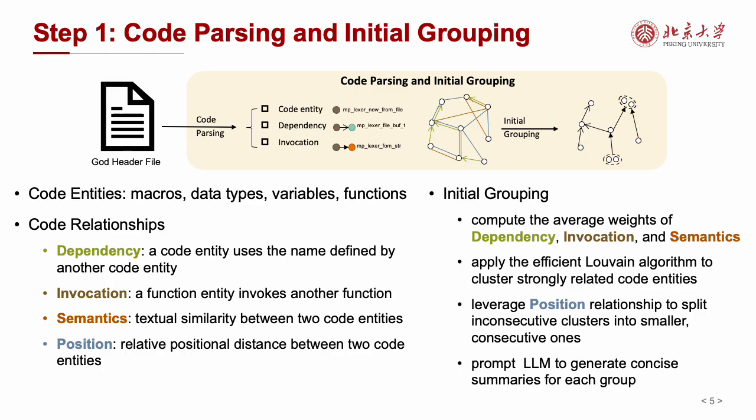In the first step, we extract code entities: macros, data types, variables, and functions. They cannot be further decomposed. We consider 4 key relationships: dependency, invocation, semantic similarity, and positional distance. For lengthy code file input, we employ a two-stage grouping framework. We initially cluster related code entities using traditional similarity metrics, then leverage position relationships to split non-consecutive clusters into smaller consecutive ones. Each group is then summarized by the LLM for compact representation.